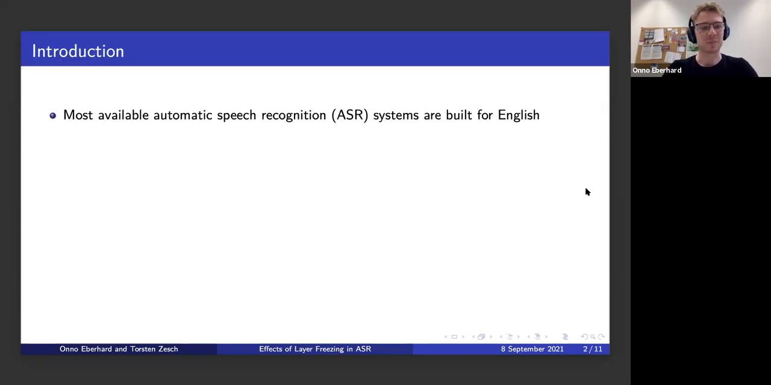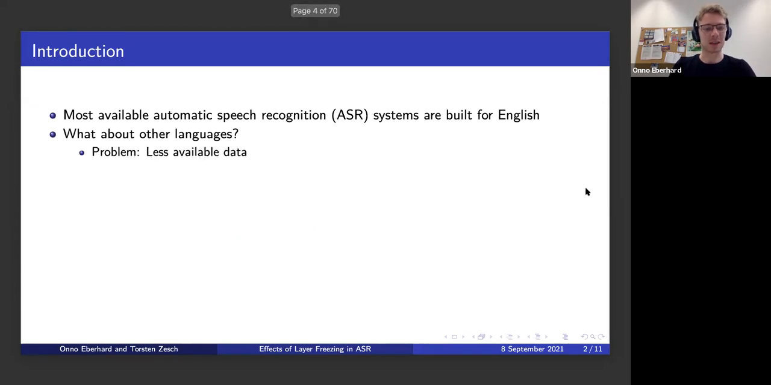Okay, as an introduction, most available automatic speech recognition systems are built for English. This is just because there's much more training data available for English than for any other language. But talking about other languages, the problem there is that we have less data, and this is a problem because then these large-scale models built for English can't easily be trained on a small amount of data because they will just overfit. And in this work specifically, we will look at German and Swiss German data.